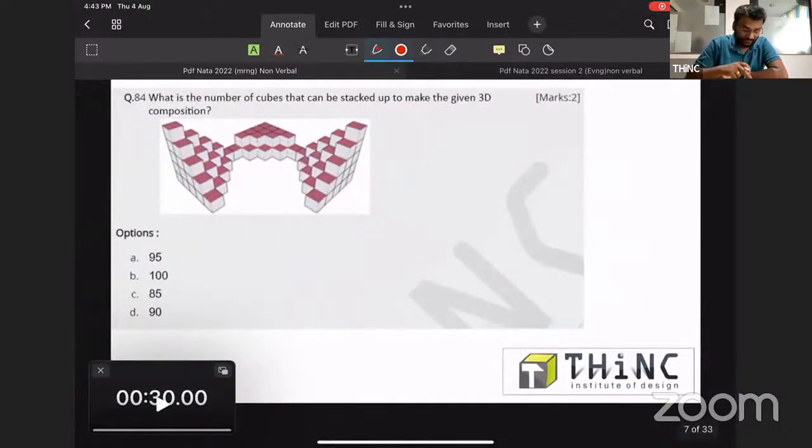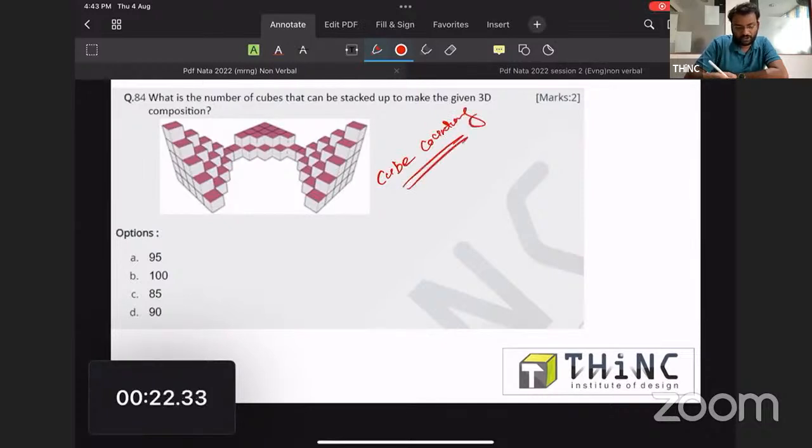Similarly, another question from figure counting has been asked. Sorry, not figure counting, it's cube counting, coming under counting. We come across a lot of questions in cube counting, and this year JEE asked a similar question. There is a shortcut for solving this particular question, so we can discuss that shortcut in detail. For that purpose, let me zoom this figure.